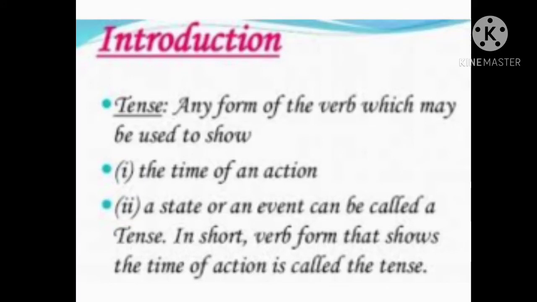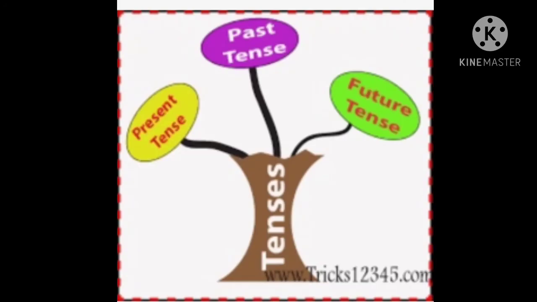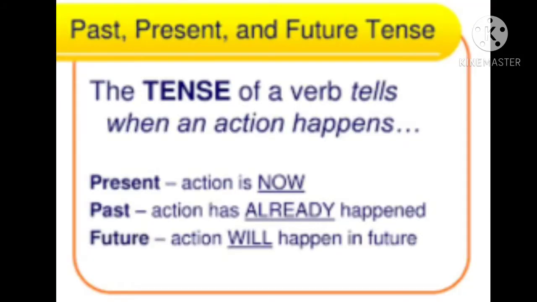Here we are having 3 kinds of tenses. How many kinds? 3. Yes, there are 3 tenses. Present tense, past tense, future tense. So students, how many kinds of tenses are there? Yes, there are 3 tenses. Present tense, past tense and future tense. Verbs have different forms in different tenses.